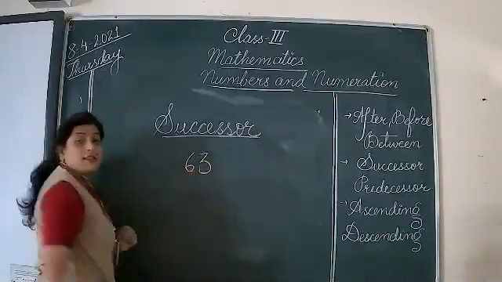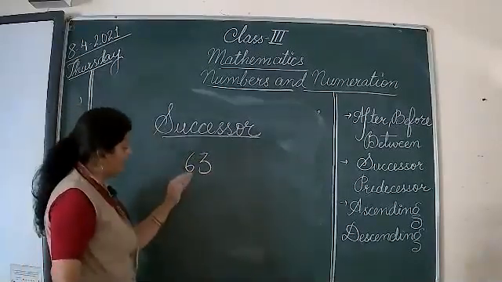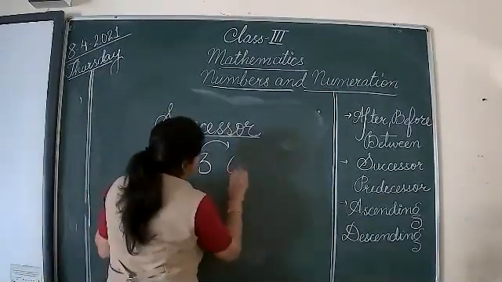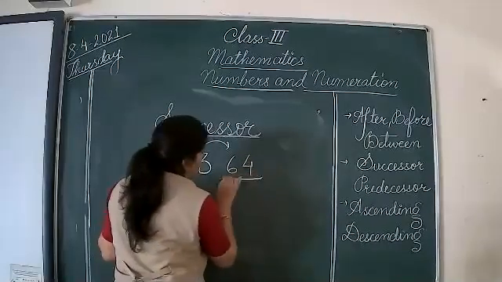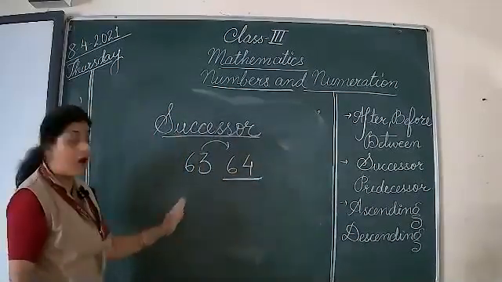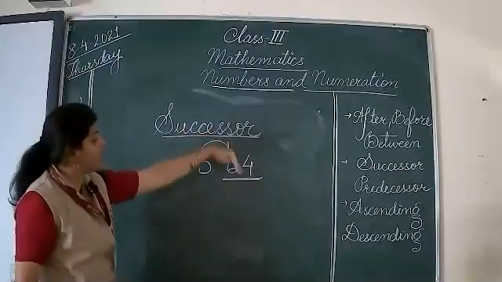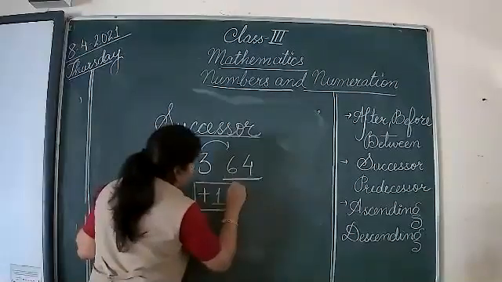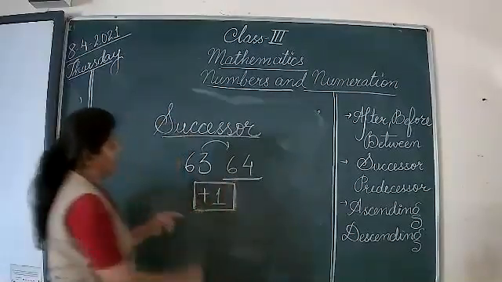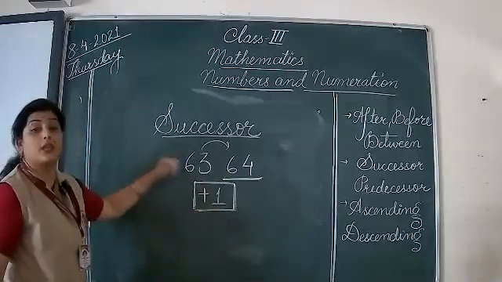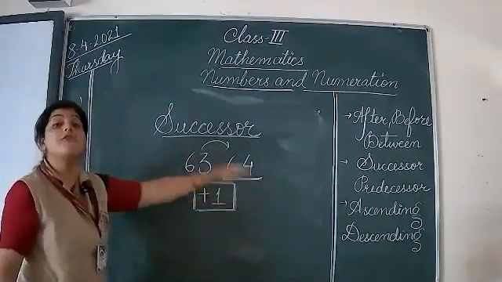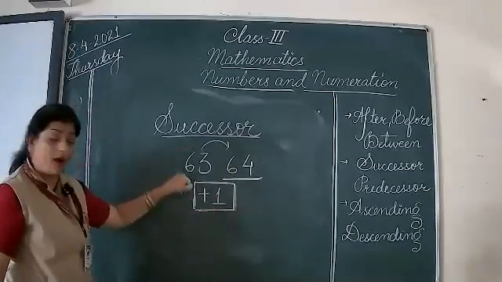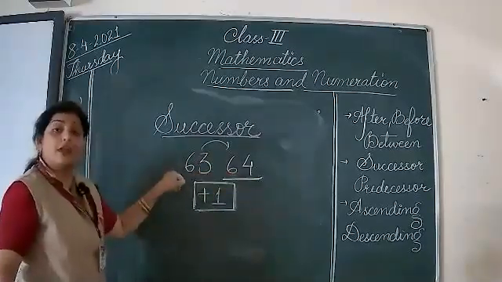The number is 63. So I'm succeeding this number. So what will come after 63? 64. The number will be 64. I have gone a step ahead. And for this, you are going to add 1 to it. So by adding 1 to the number, we can get the successor of that number. Again, by adding 1 to this number, we can get the successor of it.